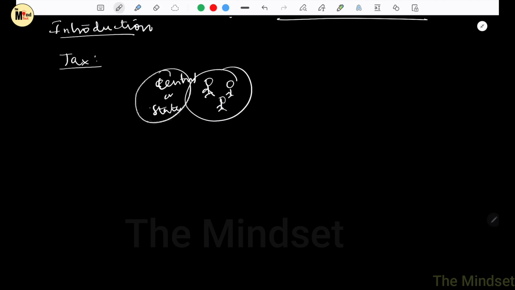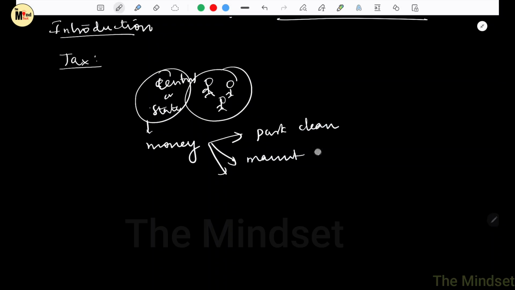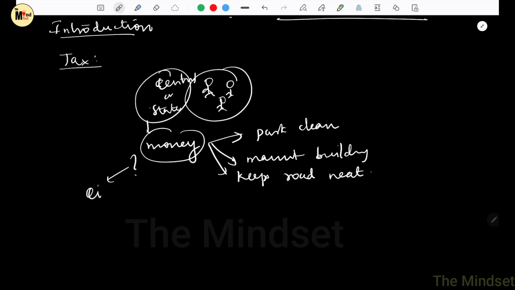This government requires money for various things, for example, for keeping the park clean, for maintaining buildings, for keeping the roads neat. For all these purposes they need money. And from where do they get this money? They get this money from the citizens. So the money the government gets from the citizens is simply called tax.